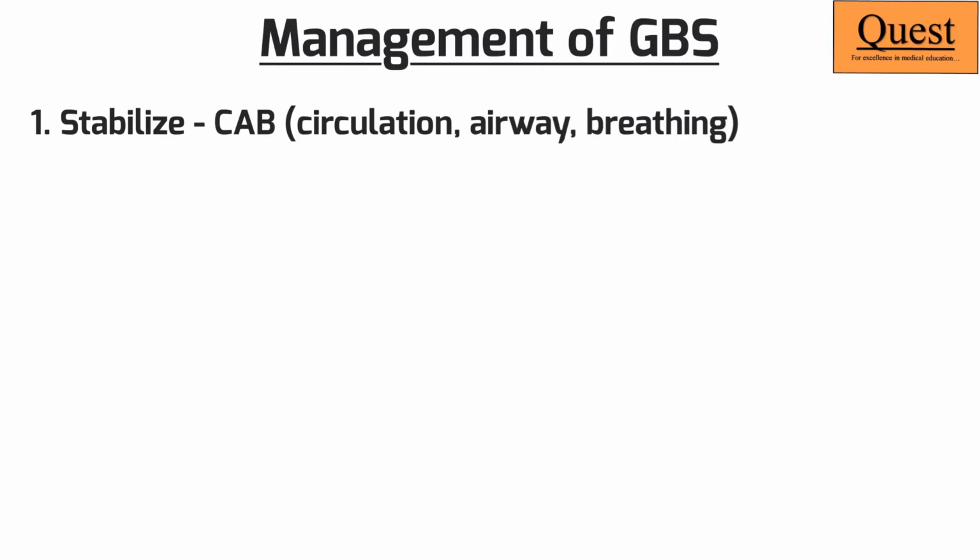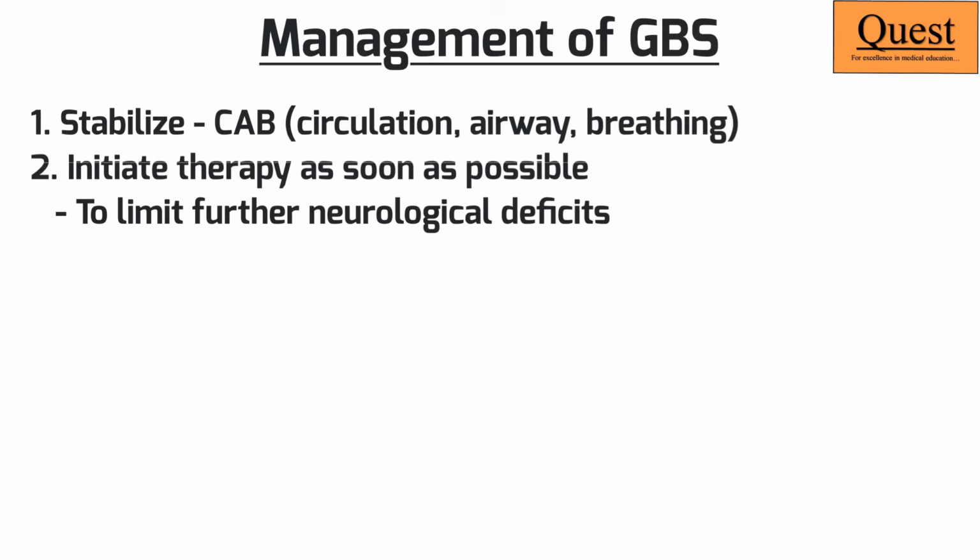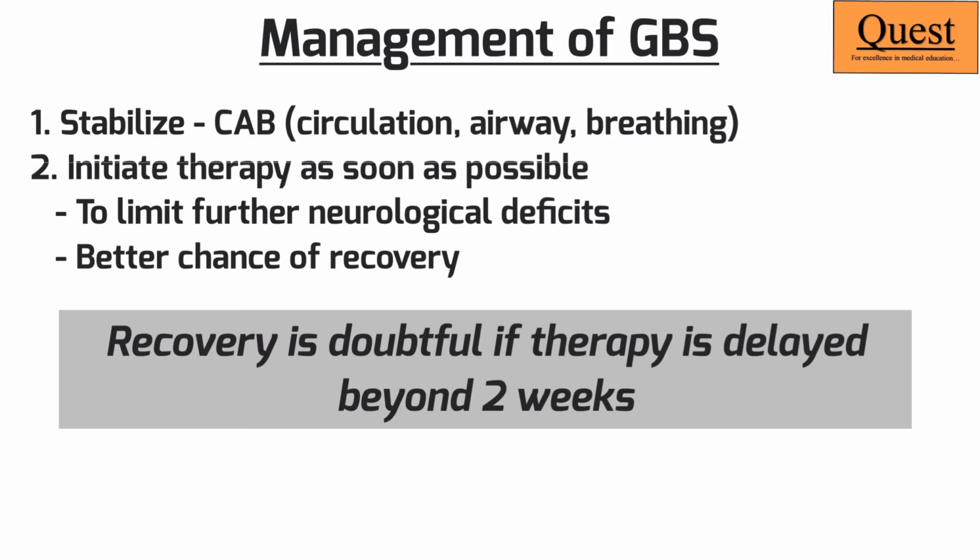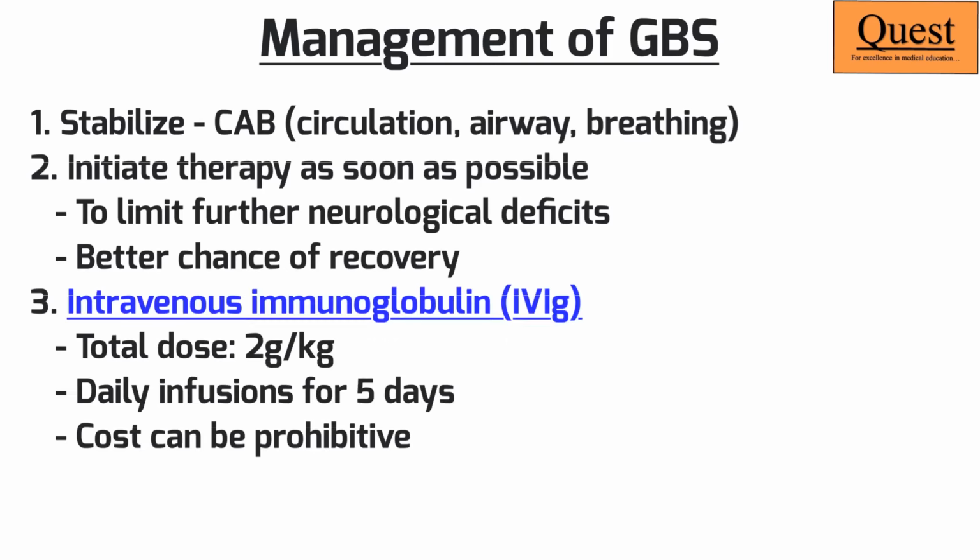We need to stabilize the patient and start our therapy as soon as possible. The target of our therapy is to prevent the inflammation from damaging any further axons. And the earlier that we intervene, better is going to be the recovery. In fact, if we delay it beyond 2 weeks, there is a doubt if our therapy is ever going to work at all. Now, the drug of choice is intravenous immunoglobulin.